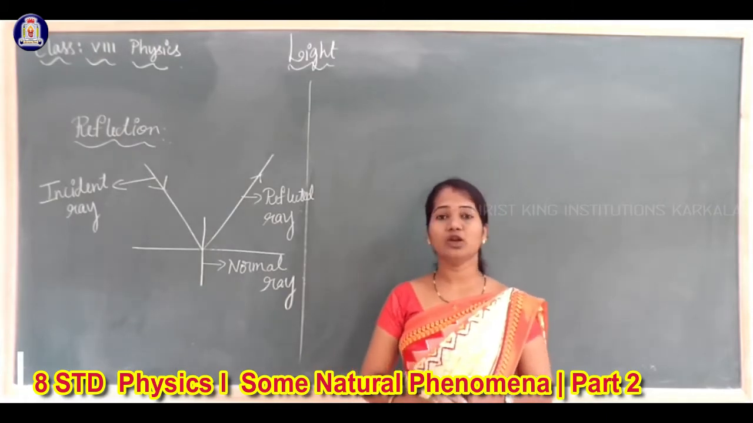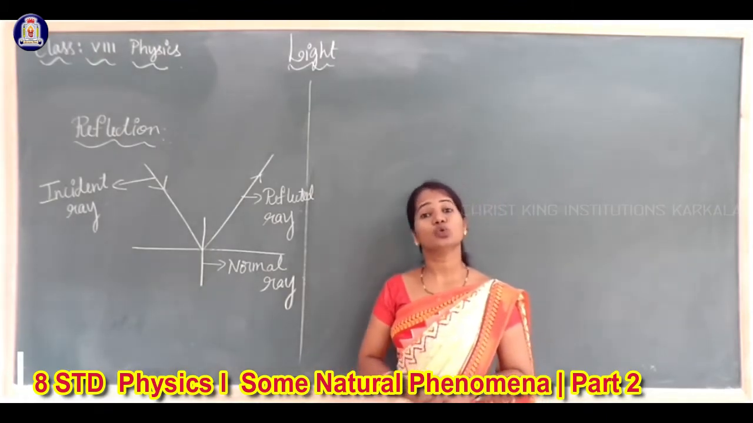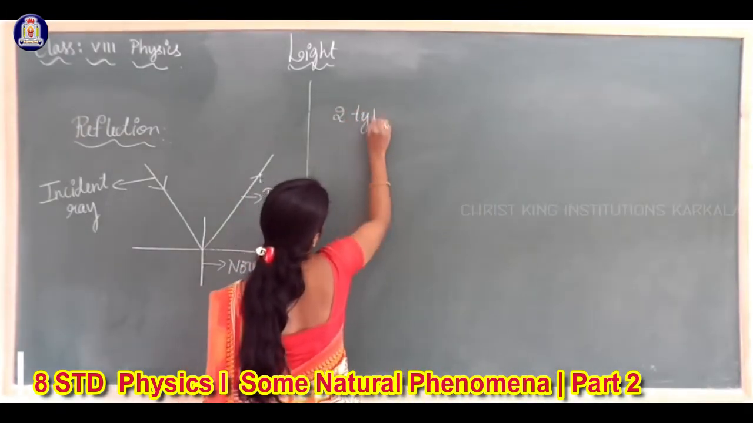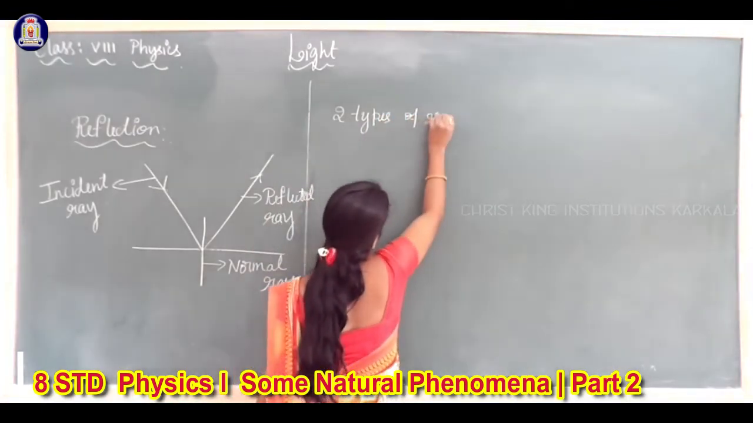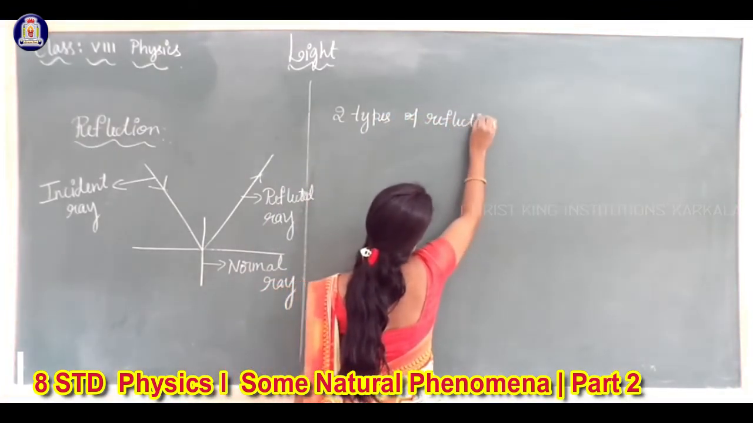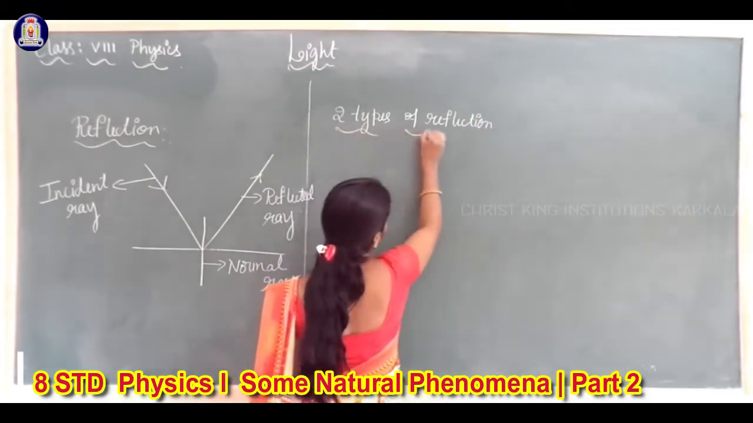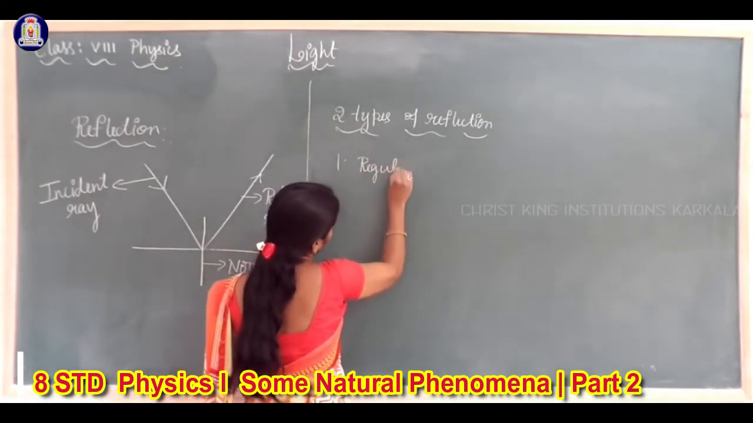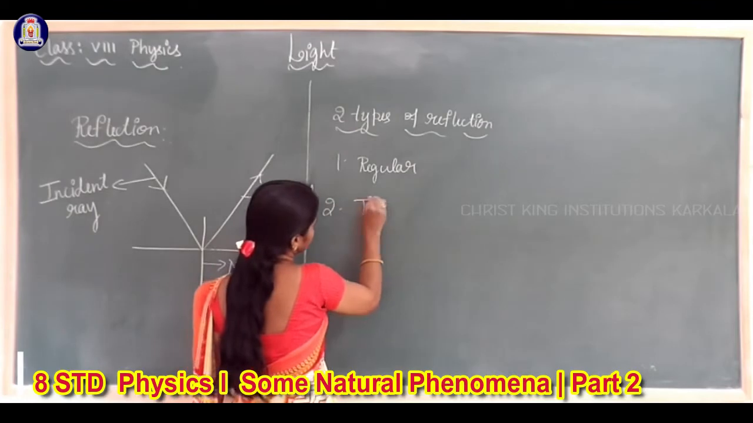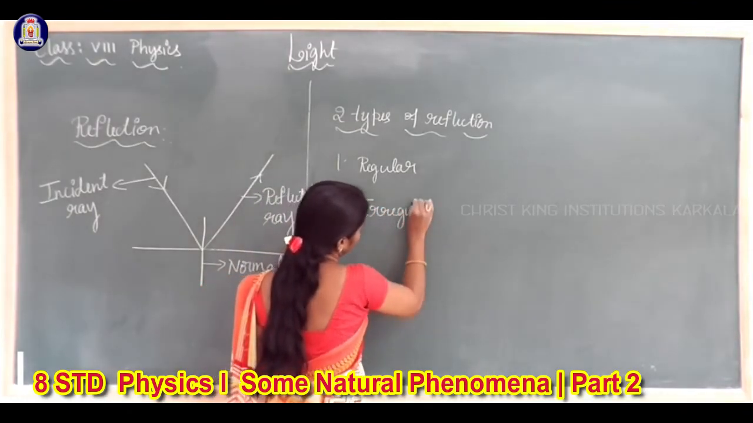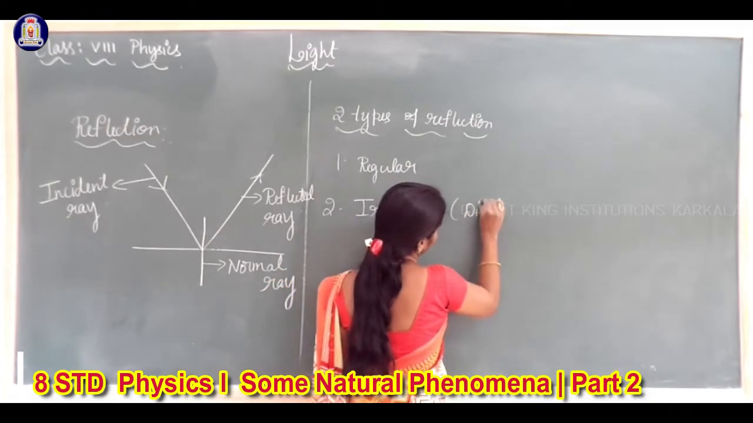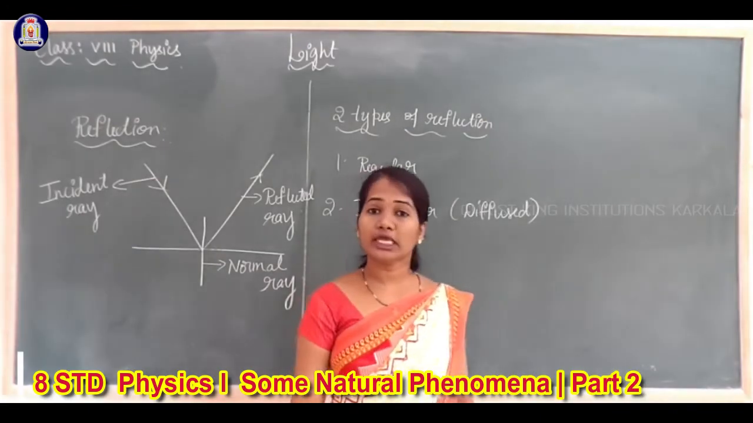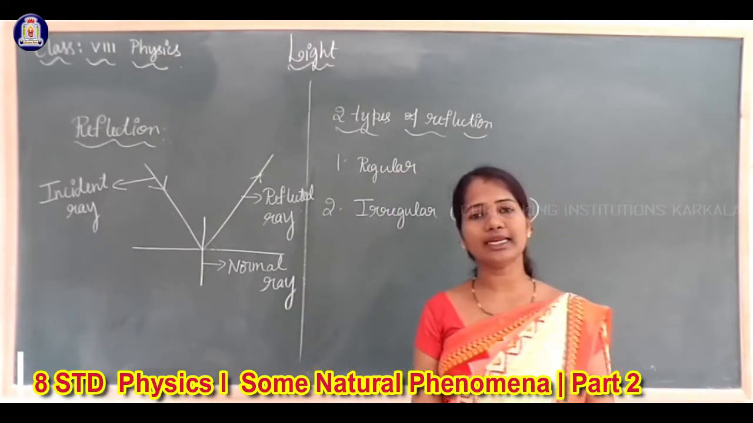Before studying the laws of reflection, we'll study two types of reflection. Which are the two types? The first one is regular reflection, and the second one is irregular reflection, also called diffused reflection. There are two types of reflection: regular reflection and diffused or irregular reflection.